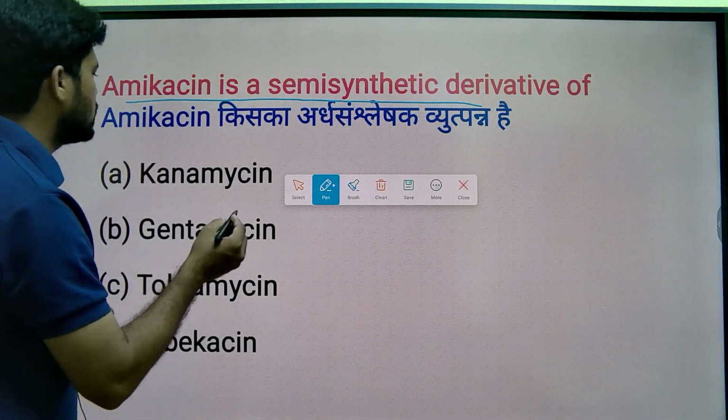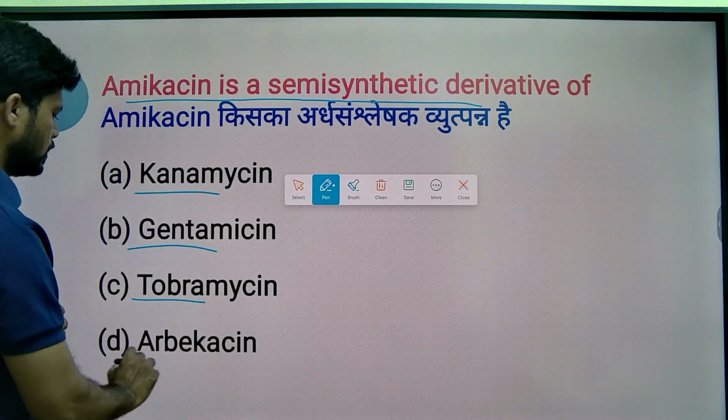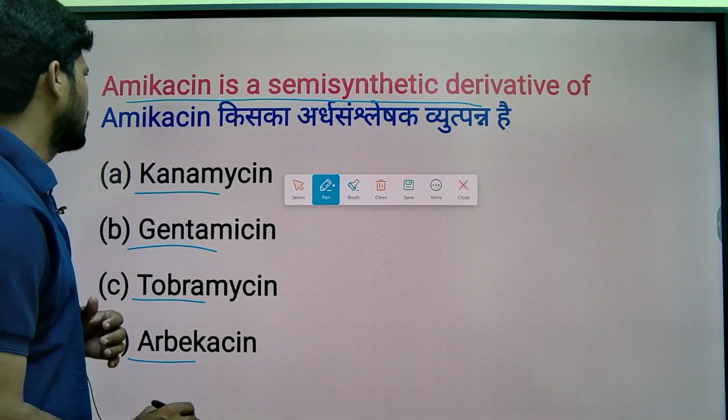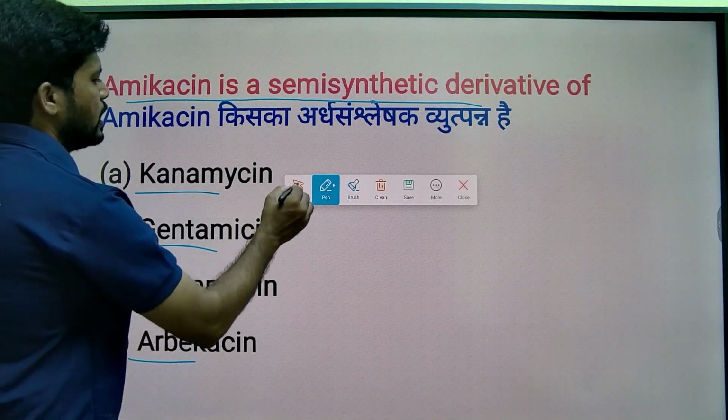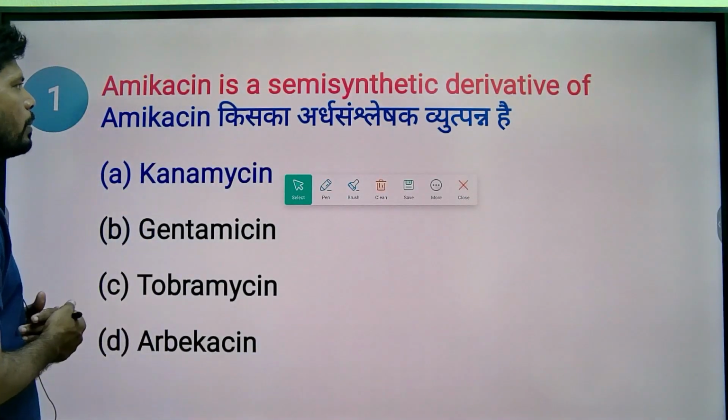Amikacin is a semi-synthetic derivative of options like kanamycin, gentamicin, tobramycin, and arbekacin. The answer is kanamycin.